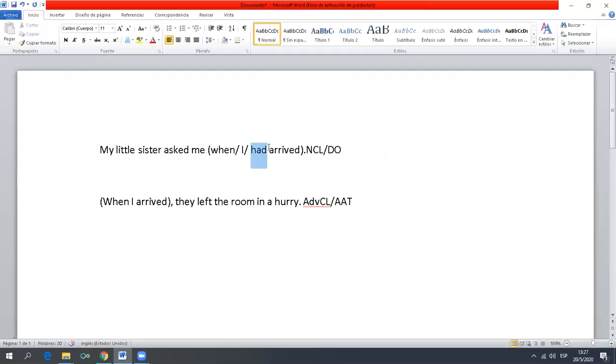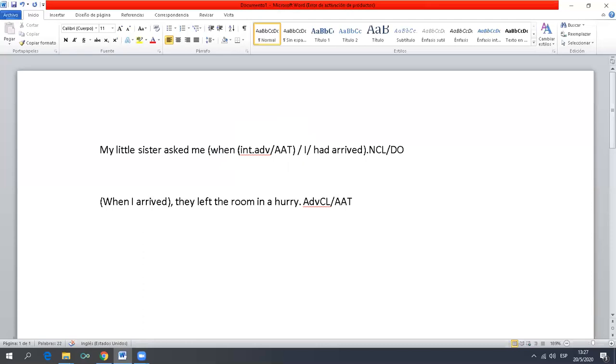The verb phrase is had arrived, which is an intransitive verb. And what about when? Well, when would be an interrogative adverb, okay? And it would be an adverbial adjunct of time.